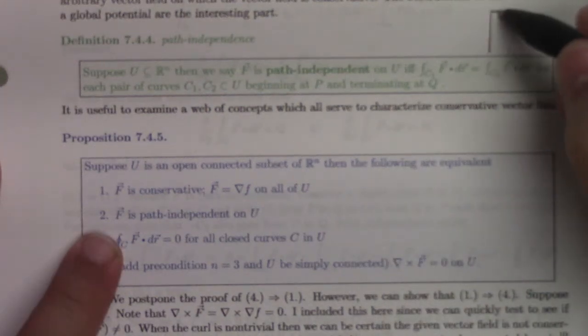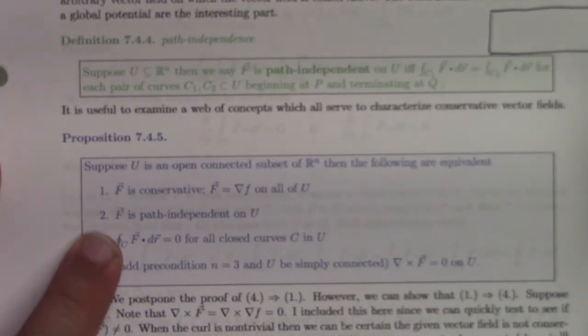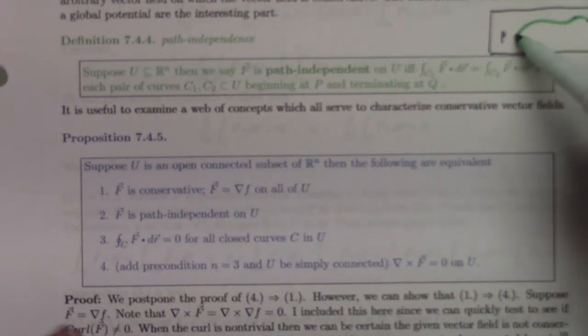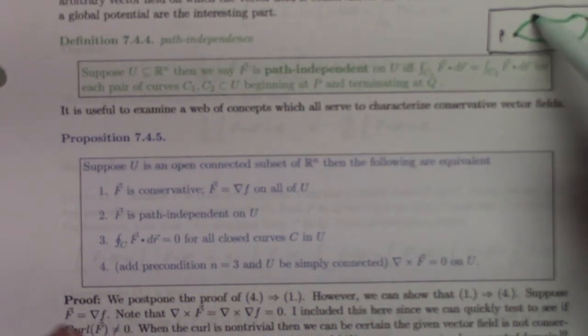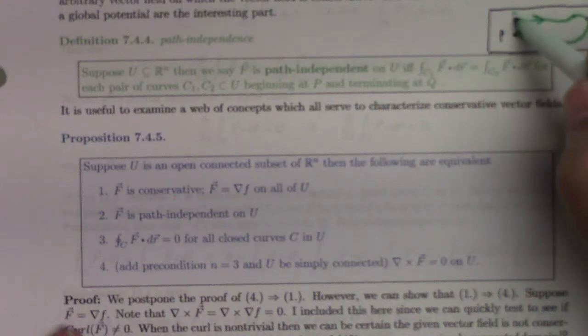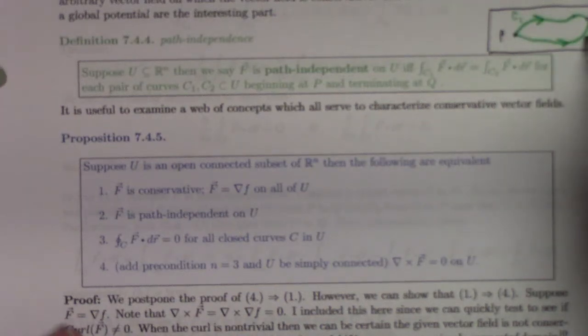Here's a picture of this. U is some kind of set, some kind of universe of discourse. We've got a point P and a point Q, and then we have two curves, C1 and C2, and they're inside U. They both start at P and end at Q. Path independence says that the integral over C1 and the integral over C2 have to be equal.